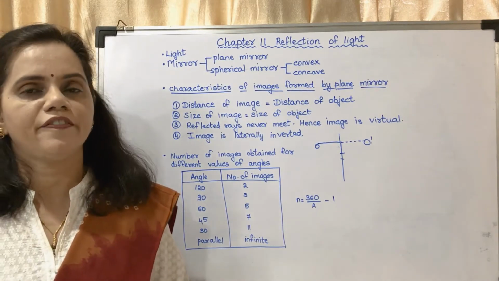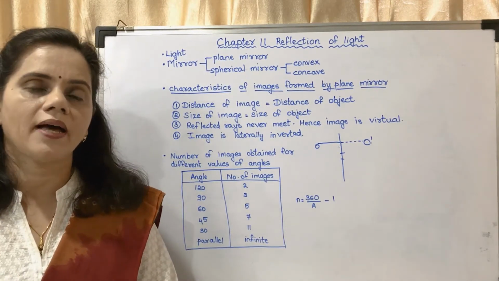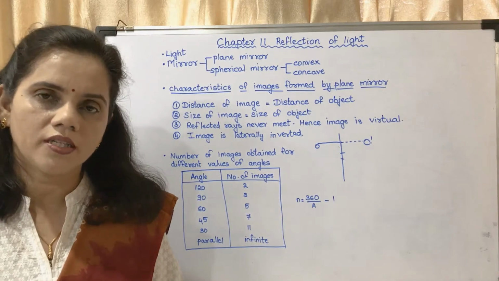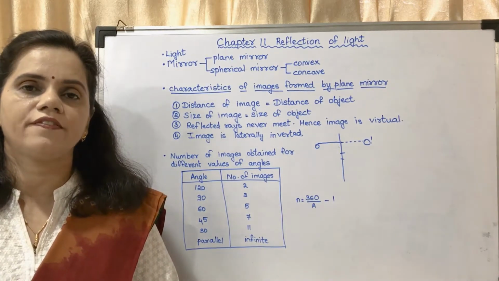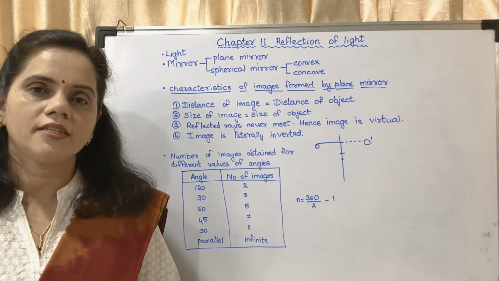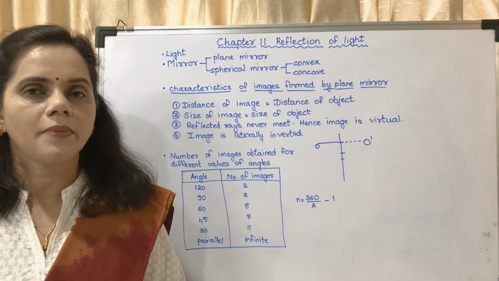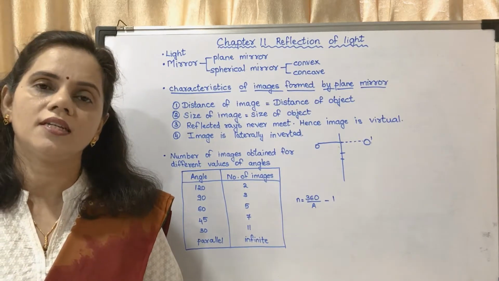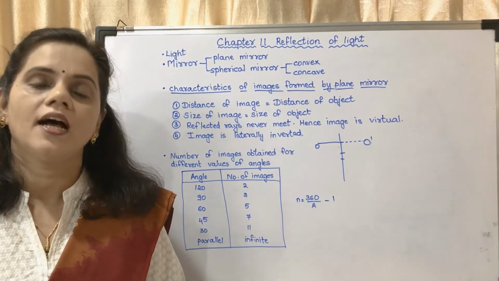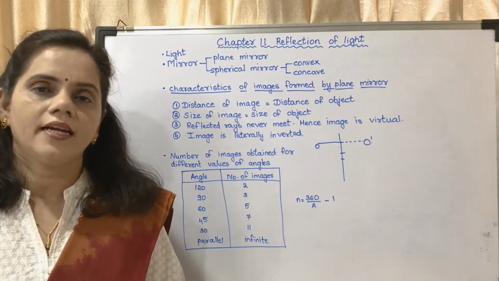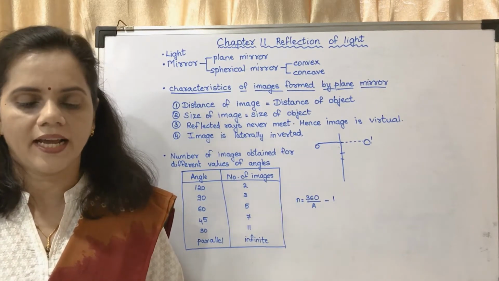What is meant by reflection of light? The bouncing back of light rays which fall on a surface, that is called as reflection of light. What is reflection of light? The bouncing back of light rays which fall on a surface, a polished surface, a smooth surface. Okay, that is said to be reflection of light.